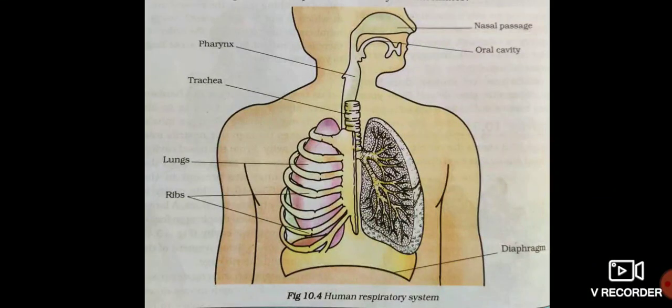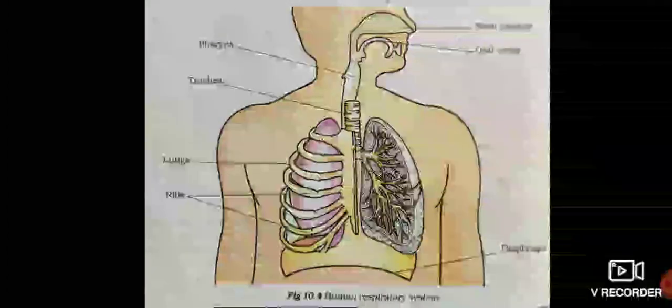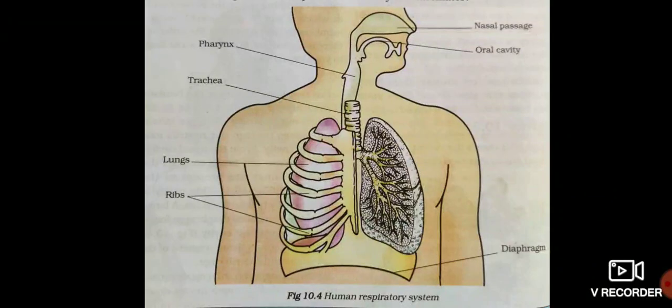Along with this, the human respiratory system diagram will be very important. They will not ask you to explain this figure. They will just ask you to draw a neat labelled diagram of the human respiratory system. You should practice this and note all the definitions that I have told in this class. Those are very important.